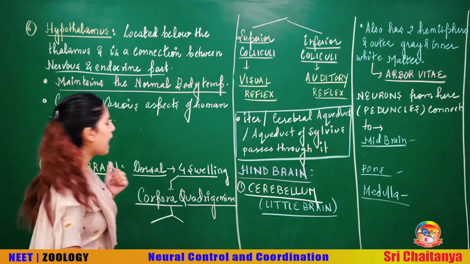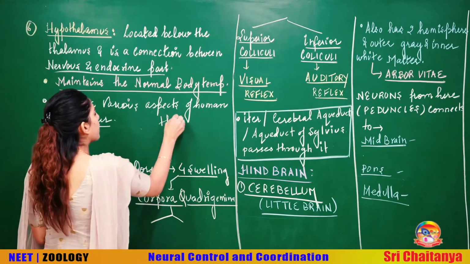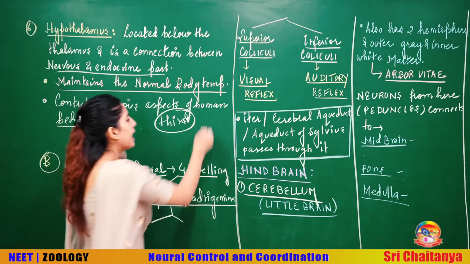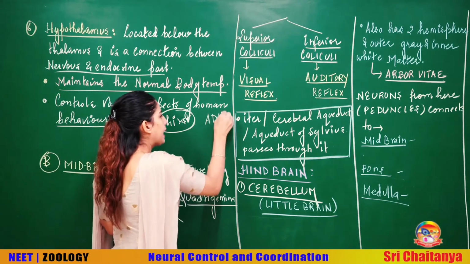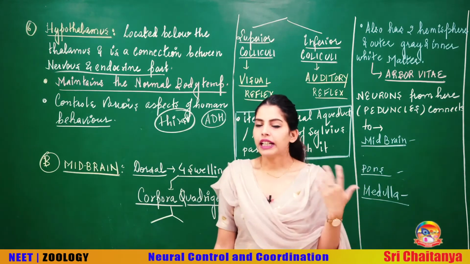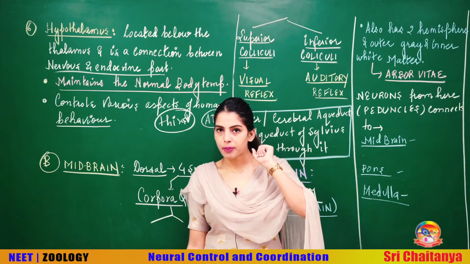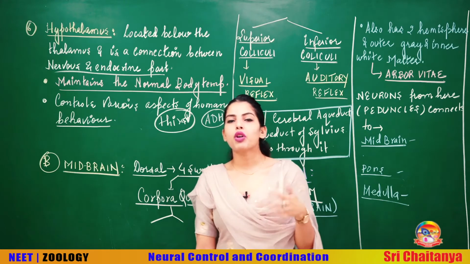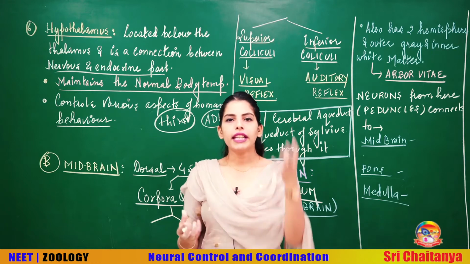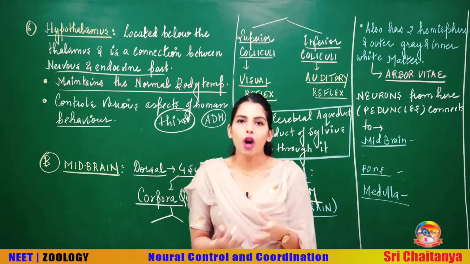For example, beta, I can say that your hypothalamus controls your thirst. How does it control your thirst? Because it has a hormone called ADH or antidiuretic hormone that we have already mentioned in the excretion part. This is the hormone of your hypothalamus but stored in the posterior pituitary, and whenever it is released, it causes water reabsorption. So with the help of this hormone, it regulates the amount of water in your body.